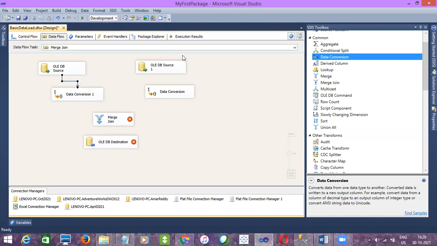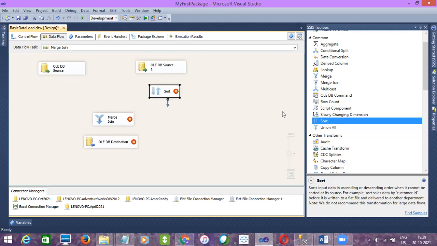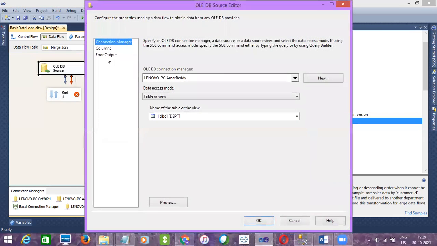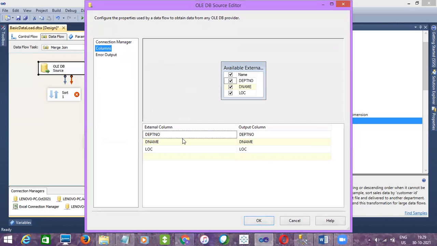See, what am I doing? Sort, no? Yeah. I was thinking about the doubts which you guys asked. A few of you told me that in merge join you are getting issues. So when you are merging two sources, you have to go to columns and check your data types.